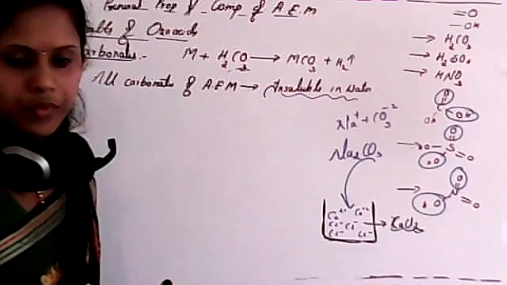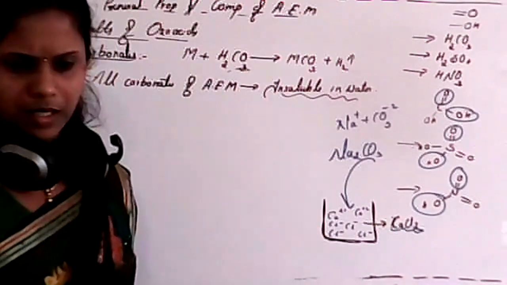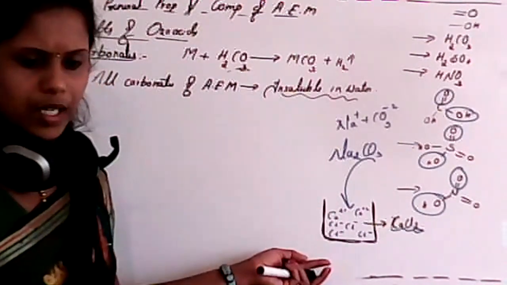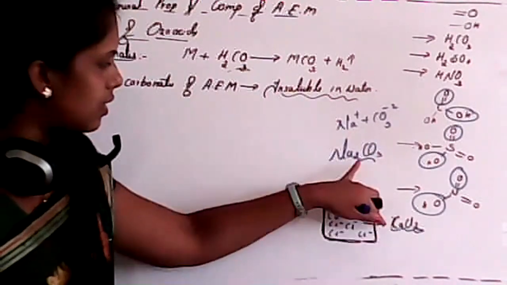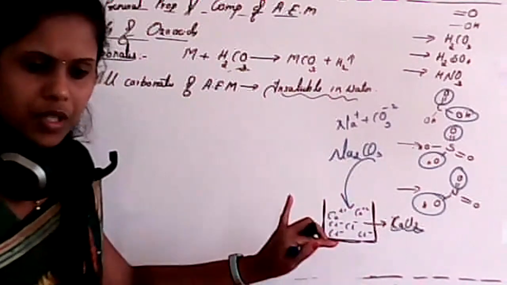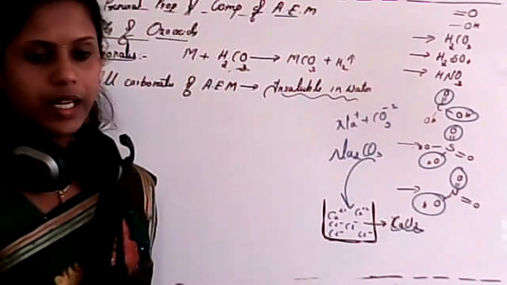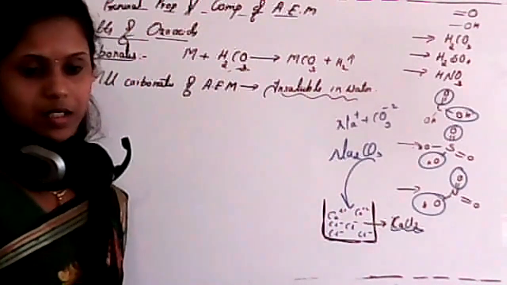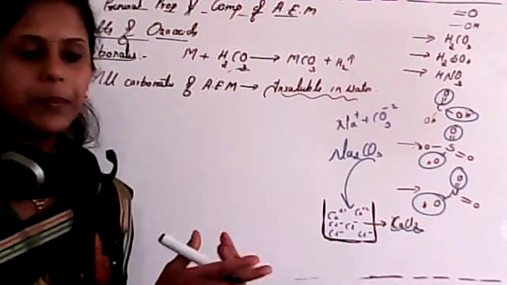Now just tell me, which product can you get here? Yes, that is nothing but limestone, calcium carbonate, CaCO3. And that is again a precipitate. We already know metal carbonate is always insoluble in water, which means it forms a precipitate.